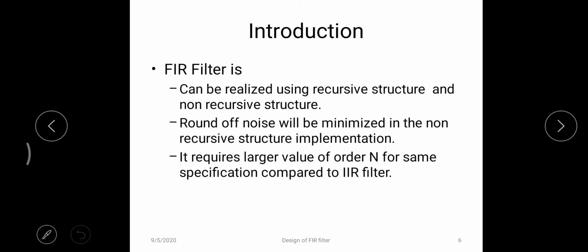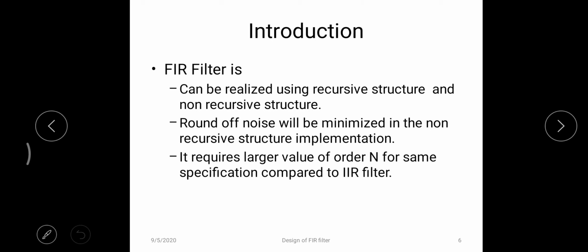Okay, we will come to know what is round off noise and the truncation noise in the next unit, in the upcoming lectures. And the last one, I can say, is a drawback of FIR filter. For the same specification, if I design an IIR and for the same specification I design an FIR, then the order of the filter will be more for FIR compared to IIR.